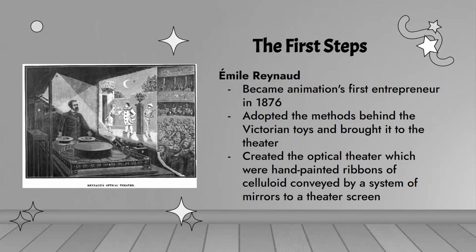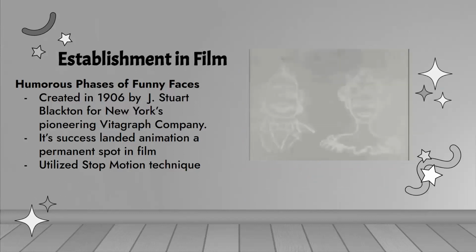Emile Reynaud became animation's first entrepreneur in 1876 and adopted the methods behind the Victorian toys and brought them to the theater. He created the Optical Theater, which were hand-painted ribbons of celluloid conveyed by a system of mirrors to a theater screen. Establishment in film.